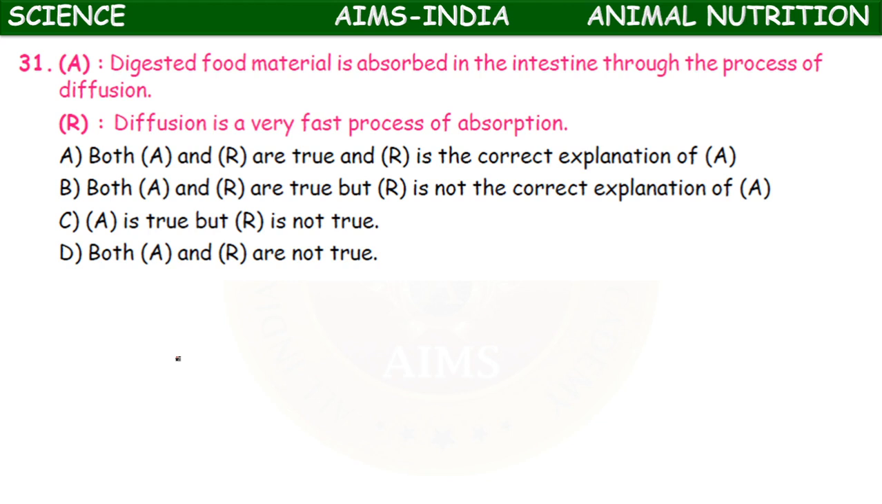Next, 31. Assertion: digested food material is absorbed in the intestine through the process of diffusion. Reason: diffusion is a very fast process of absorption. Yes. Okay, here both assertion and reasoning are true, and the reason is exactly explaining the assertion.